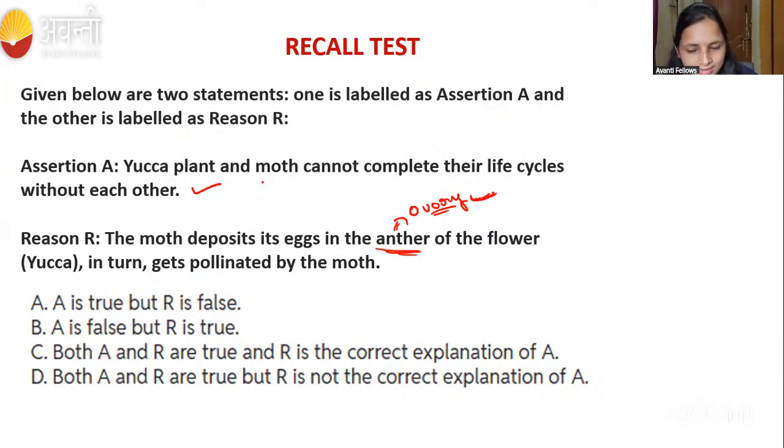The assertion is correct. Yucca plant and the moth cannot complete their life cycle without each other because they are in a mutual relationship, right? Then coming to the reason, the moth deposits its egg in the anther. No, in the ovary. So that's why it is wrong. The correct answer is A.